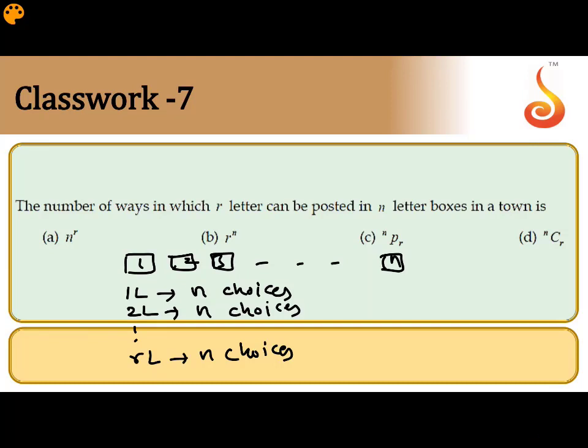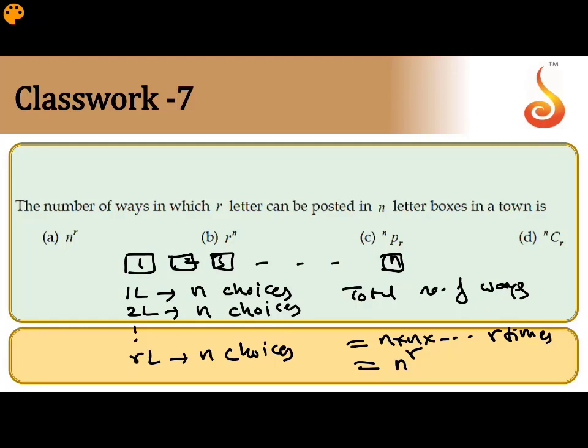By the fundamental rule of multiplication, the total number of ways equals n into n and so on, r times, because of r letters. The answer will be n multiplied r times, which gives n power r.